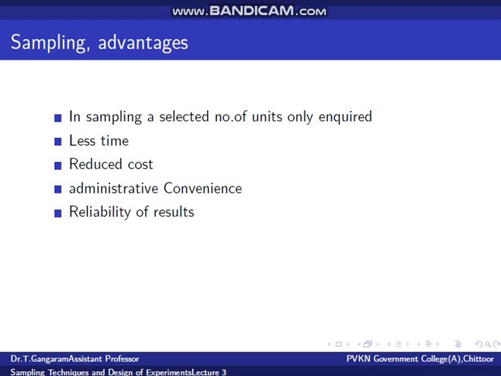The fourth advantage is reliability of the results. In a sample survey, we can always determine the amount of the sampling error. Also, the non-sampling errors due to a number of factors such as training of field workers, measuring or recording of observations, location of units, incomplete returns, investigator's bias, etc. are less serious in a sample survey than in census.